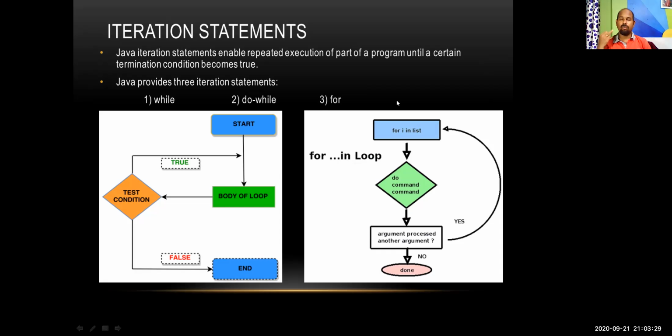That means your iteration variable or index variable must be incremented or decremented on the basis of your programming. Otherwise, suppose the initial value of the index variable is i equal to 0, and throughout the loop execution the value of i remains 0, then it will execute only once.